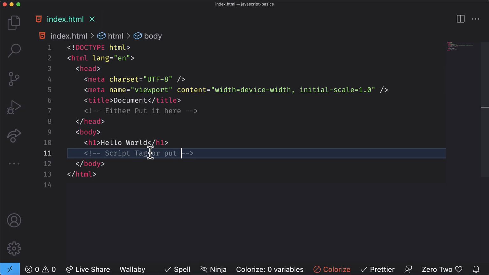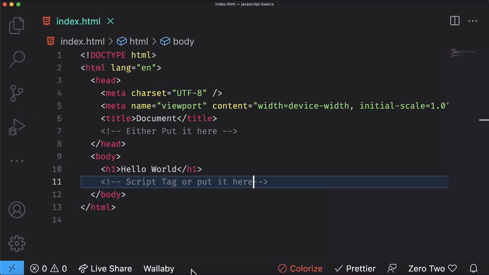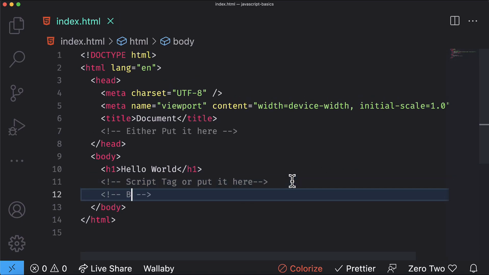Now why did I say that the best practice is to put the script element here? There are two reasons for this. One reason is that the browser parses this file from top to bottom. So if you put the script element in the head section and you have a lot of JavaScript code, your browser will be busy parsing and executing JavaScript code, and it will not be able to render the page content, which will spoil the user experience. Your user sees a blank or white web page while the browser parses and executes the JavaScript code. So this is one of the reasons.